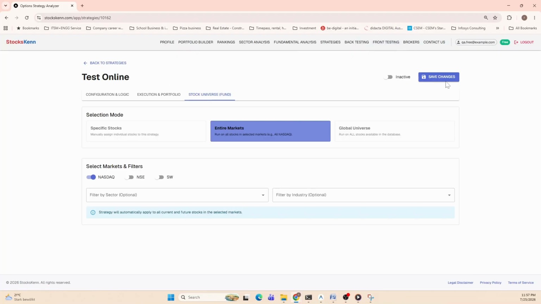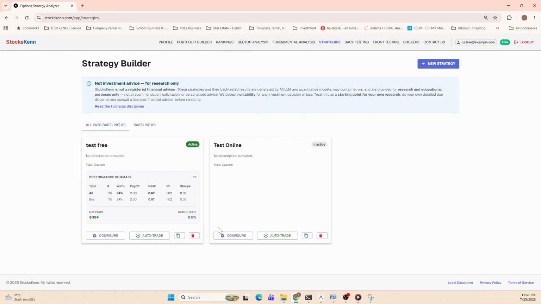But for now, let's consider that you've created a strategy. So if you go back, you will see your strategies here. But right now, you don't see any performance summary because we have not run the strategy on historical data. So once you run it, you'll also see the performance summary. And for that, I will cover it in the next section called backtesting.